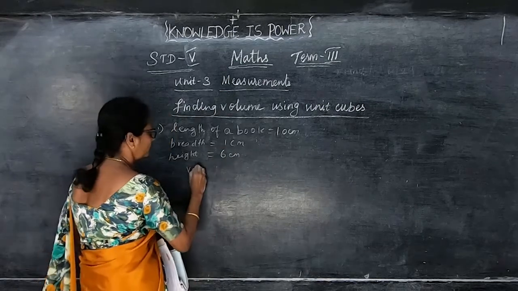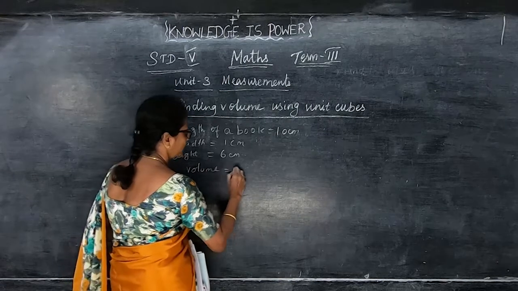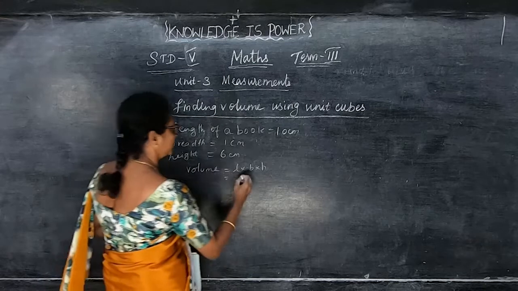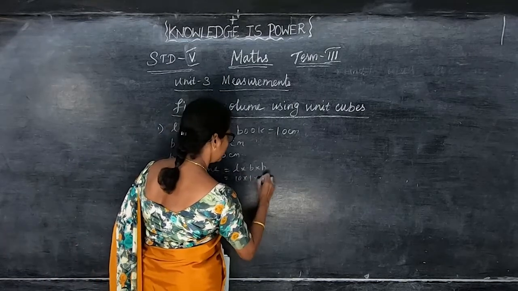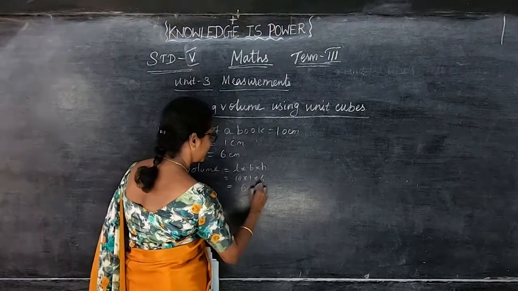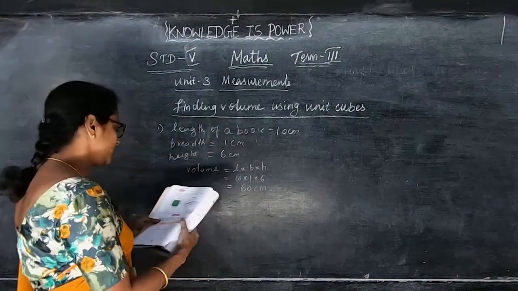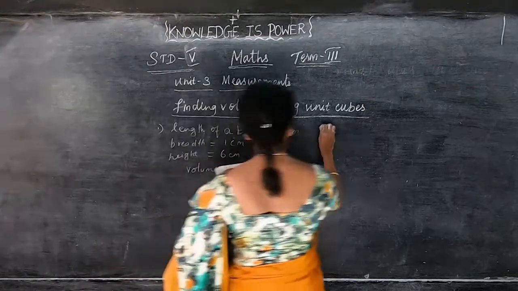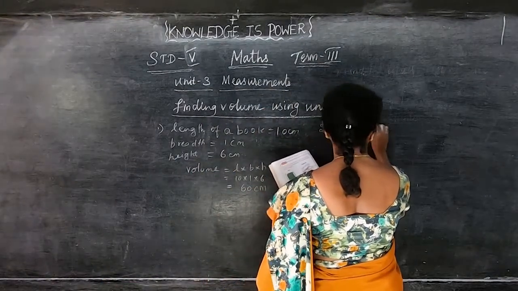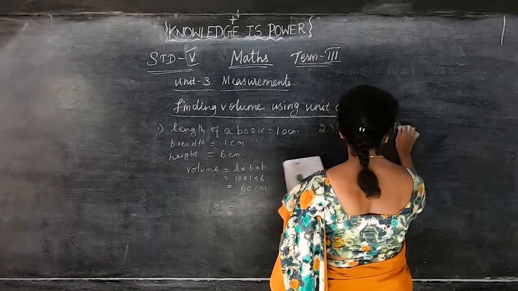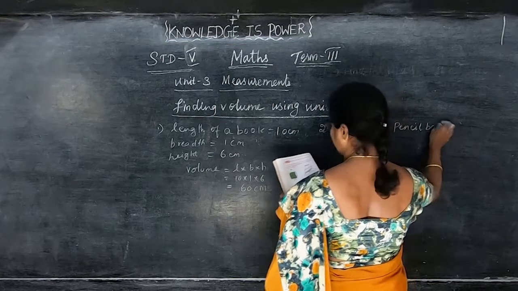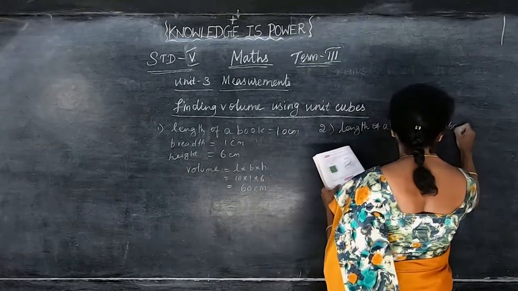Volume is equal to length into breadth into height. So that is equal to 10 into 1 into 6. 10 ones are 10, 10 sixes are 60 cubic centimeter. Okay. Like that, for the pencil box, they have given the length of the pencil box. That is equal to how much? 6 centimeter.